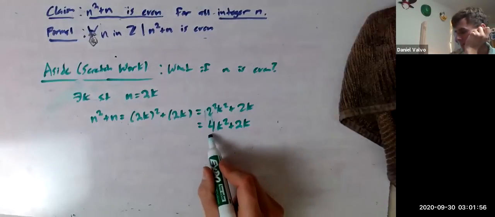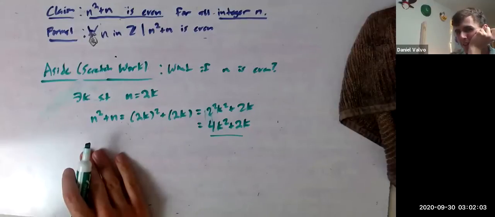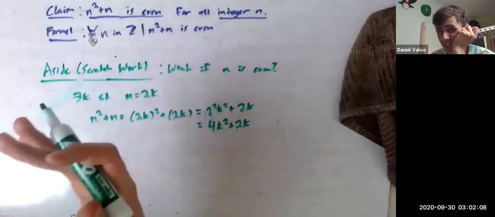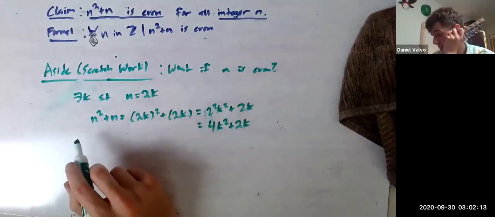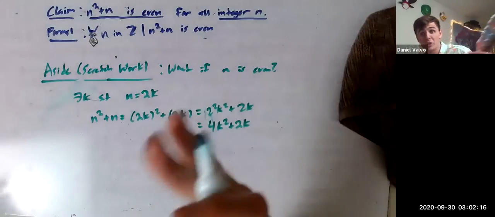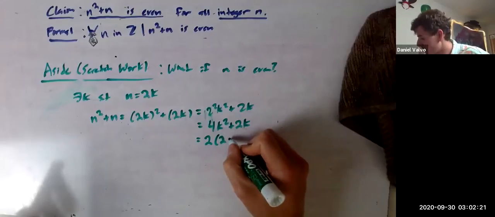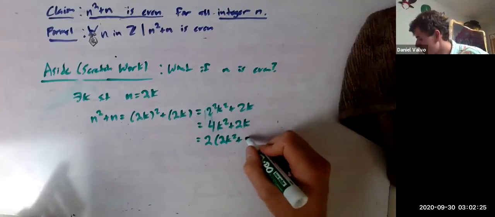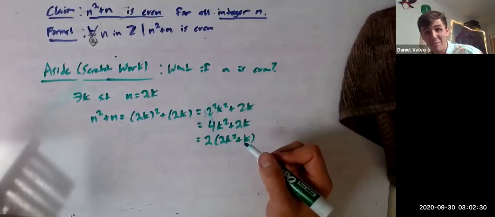Does this look even? Yes. Why? Yeah, why did you say that, Toru? Because multiplying anything by 4 or 2 will always give you an even number. Yeah, exactly. Because the definition of being even is that you can be written as 2 times an integer. So what if we factor out 2 here? We get 2 times k squared plus k, meaning it's even.